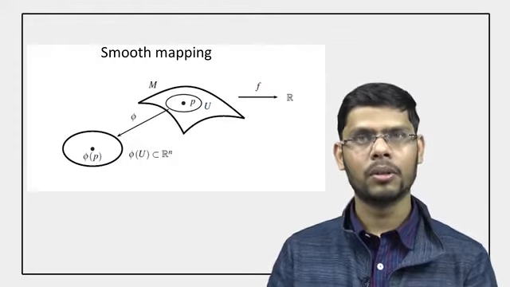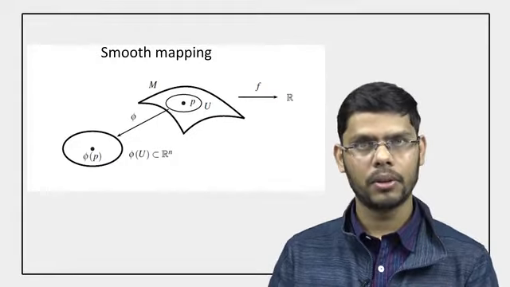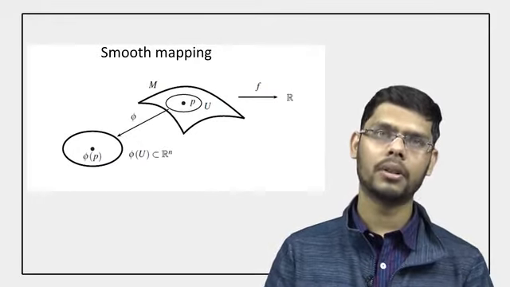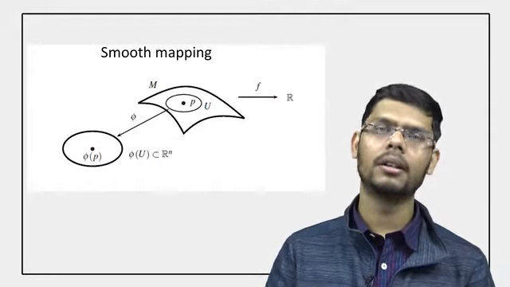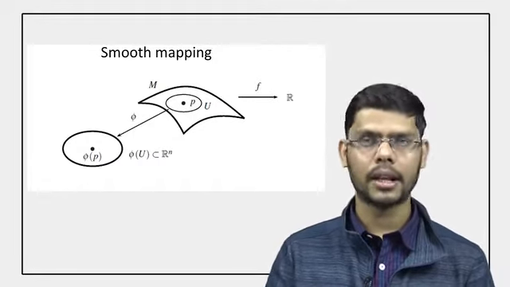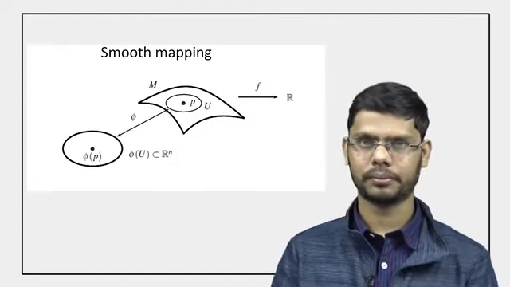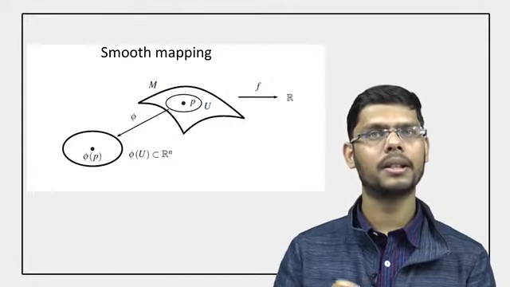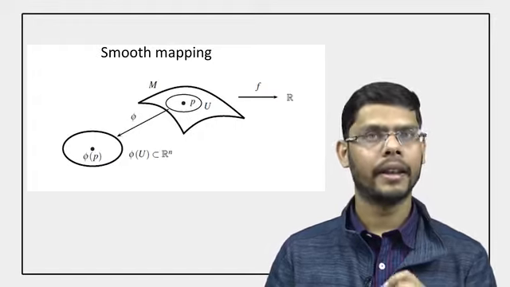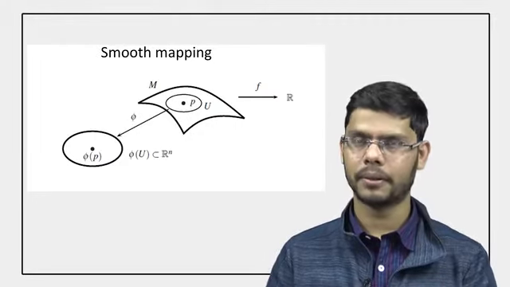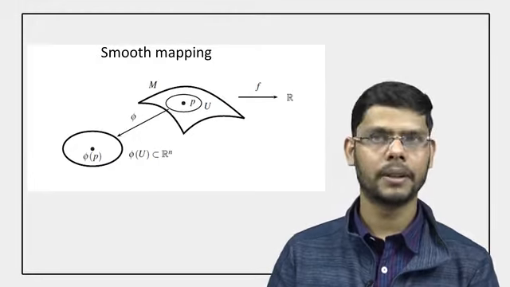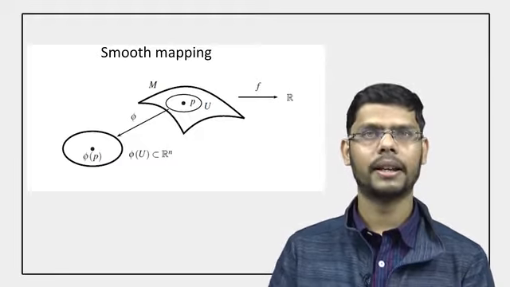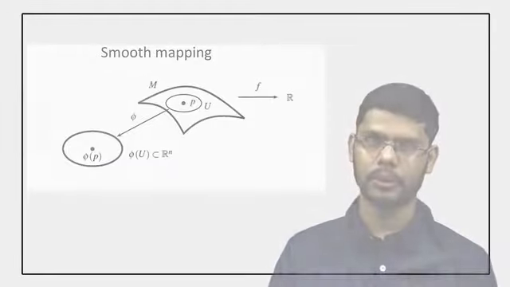So basically it is a mapping in Euclidean space. We have a function on the manifold, so we transform the function from the manifold to Euclidean space, then we talk about the smoothness of that function in Euclidean space, and then we go back to the manifold. If this function f composition phi inverse is smooth, then we say that f is smooth at that point P. Now if the function f is smooth at every point of the manifold M, then we say that f is a C-infinity map on the manifold.